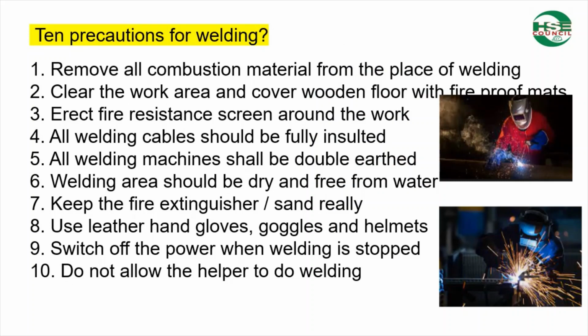10 precautions for welding work. 1. Remove all combustible material from the place of welding. 2. Clear the work area and cover wooden floor with fireproof mats. 3. Erect fire resistant screen around the work. 4. All welding cables should be fully insulated. 5. All welding machines shall be double earthed. 6. Welding area should be dry and free from water. 7. Keep the fire extinguisher/sand ready. 8. Use leather hand gloves, goggles, and helmets. 9. Switch off the power when welding is stopped. 10. Do not allow the helper to do welding.